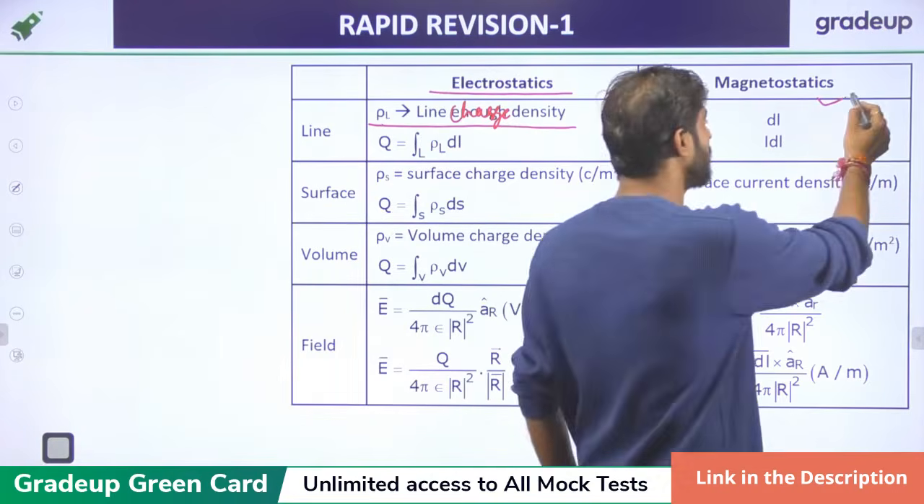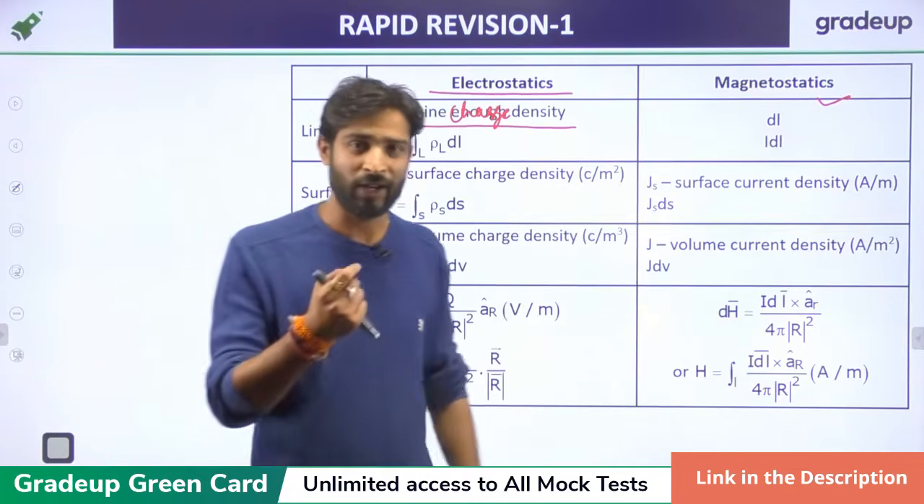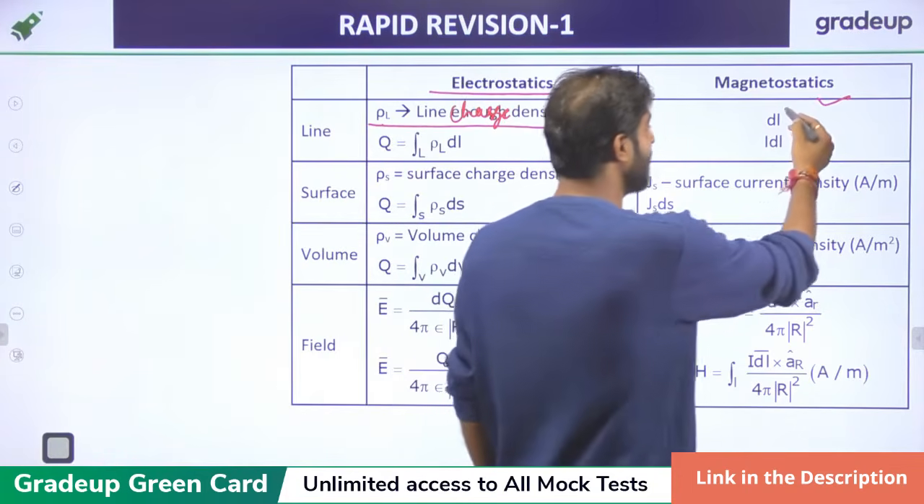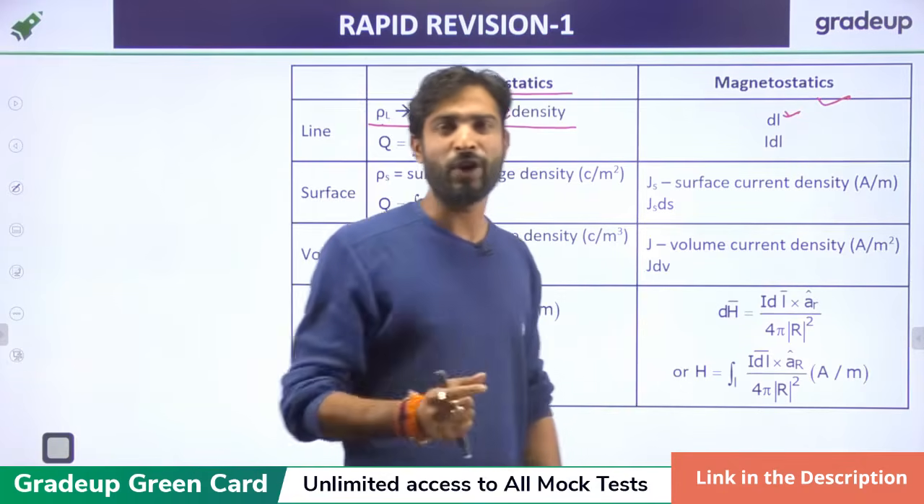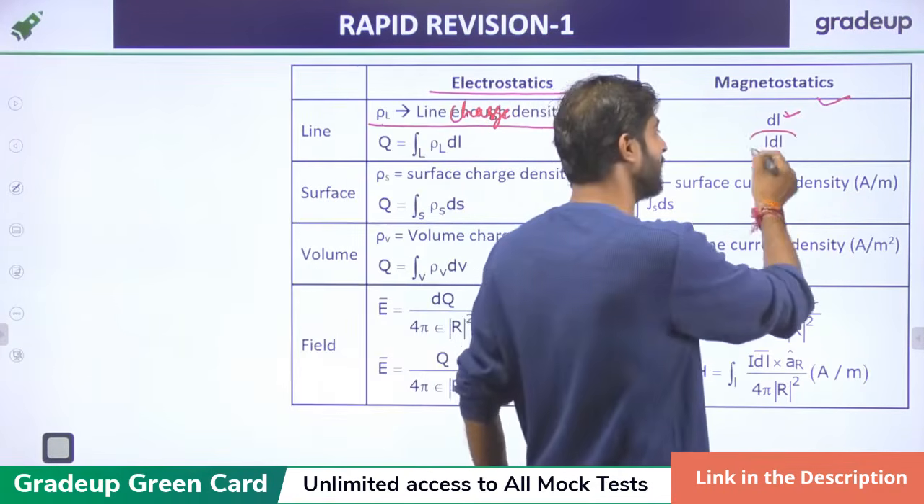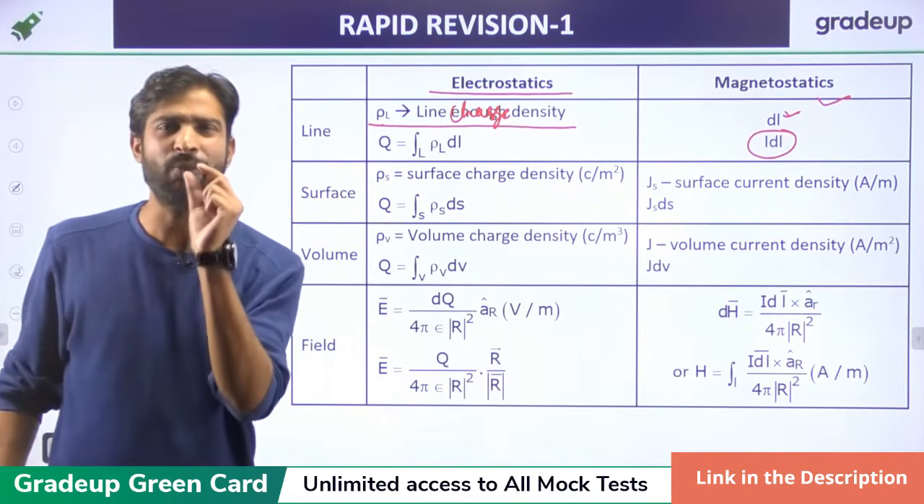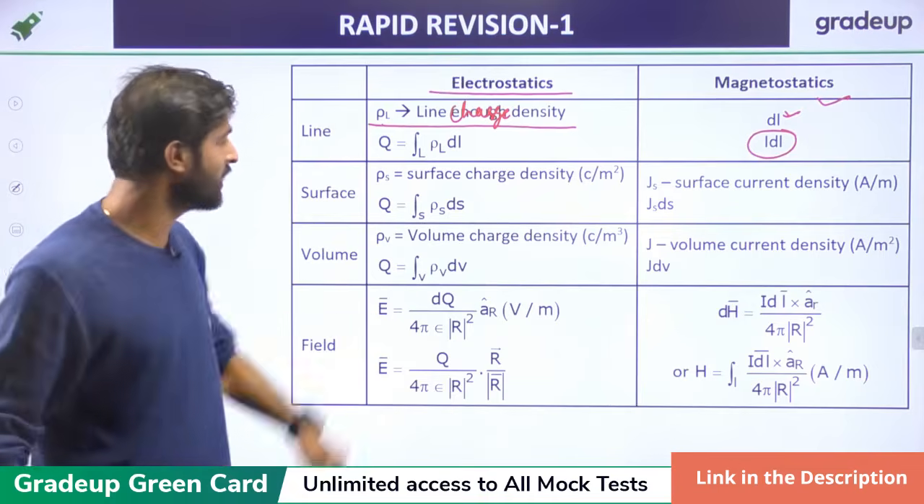Now in magnetostatics there is no small value like rho. The smallest unit in the magnetic field is just I dl, where I is the current and dl is the differential length of the wire.